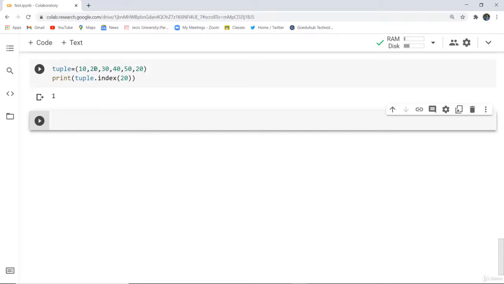Next, we have also studied that we can add two tuples. So how can I do that?